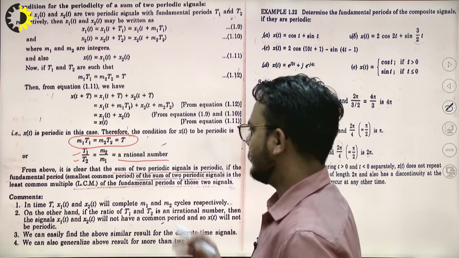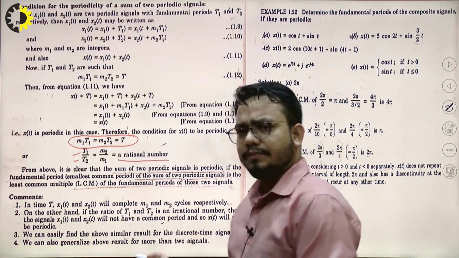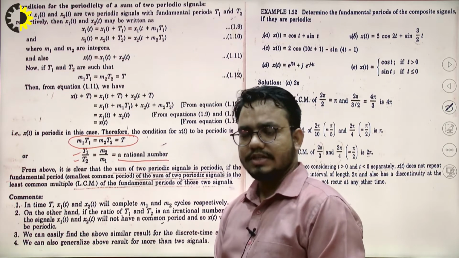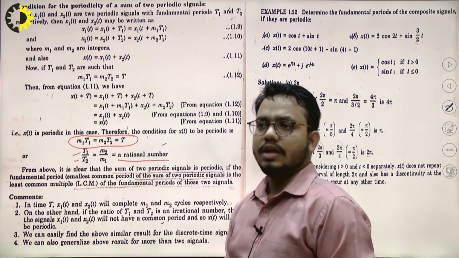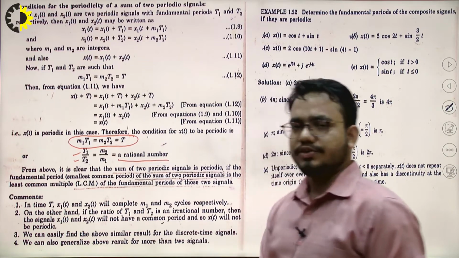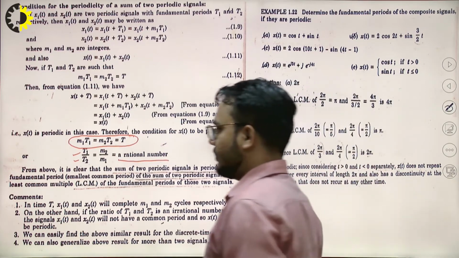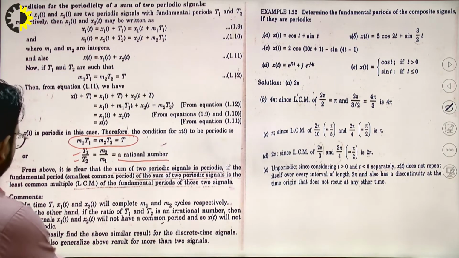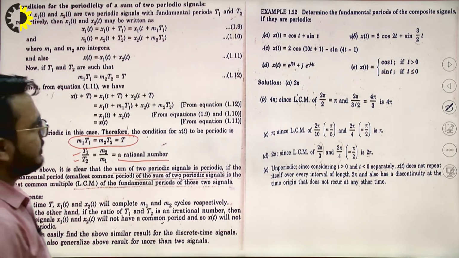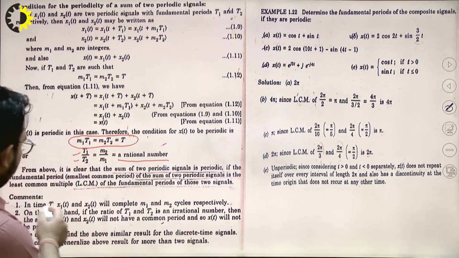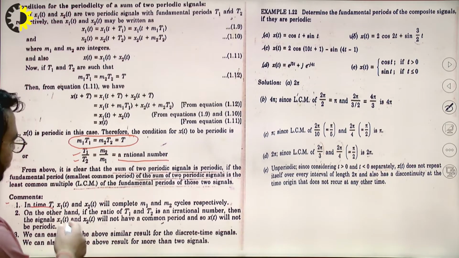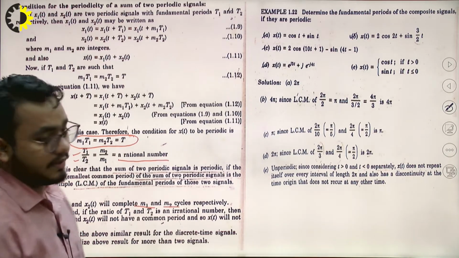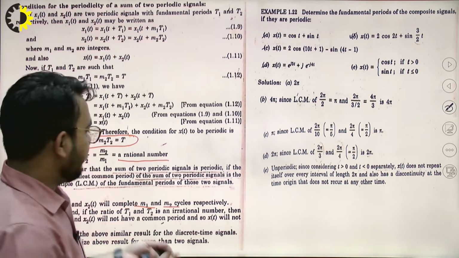It is nothing difficult: you just have to find the LCM of both the time periods and the HCF of both the time periods, and take the ratio. Whatever the ratio is, that is the time period of the combined signal, right? There are also some comments: if the time period is t, then x1 and x2 will complete m1 and m2 cycles respectively. That is basically depending upon the frequency.